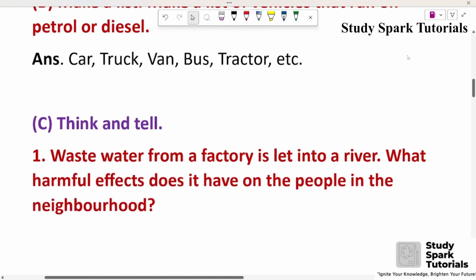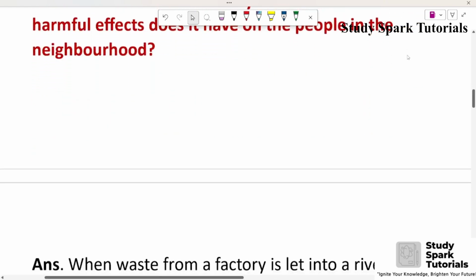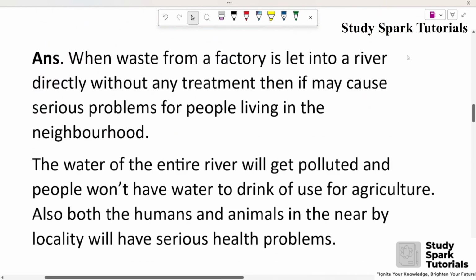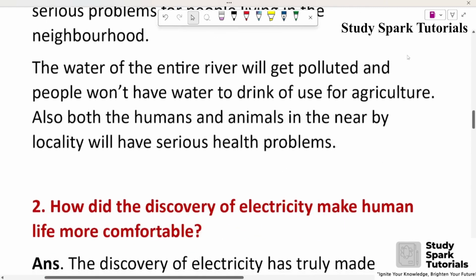C. Think and tell. First, wastewater from a factory is let into a river. What harmful effect does it have on the people in the neighborhood? Answer: When waste from a factory is let into a river directly without any treatment, it may cause serious problems for people living in the neighborhood. The water of the entire river will get polluted and people won't have water to drink or use for agriculture. Also, both humans and animals in the nearby locality will have serious health problems.